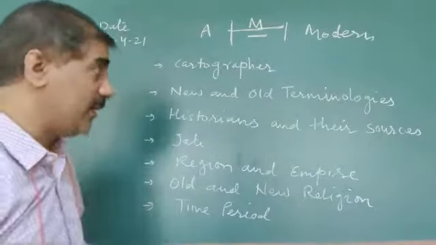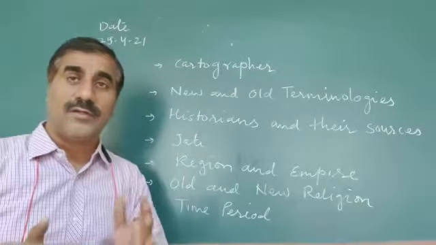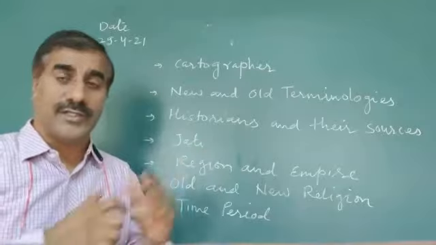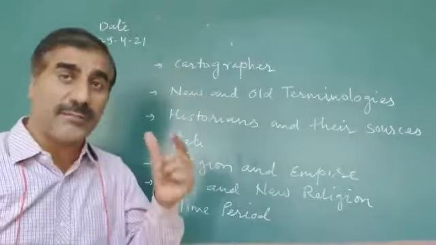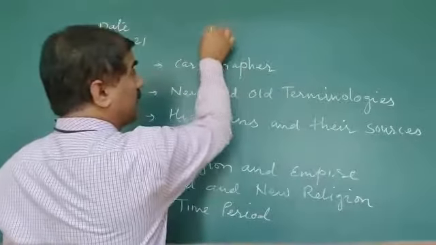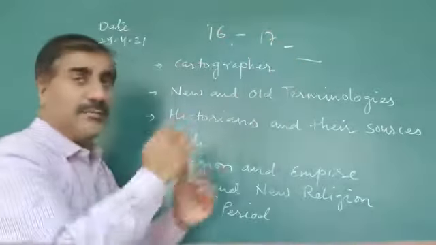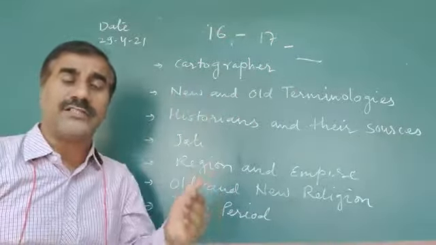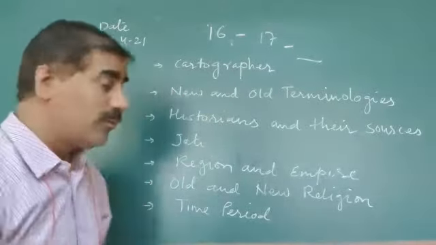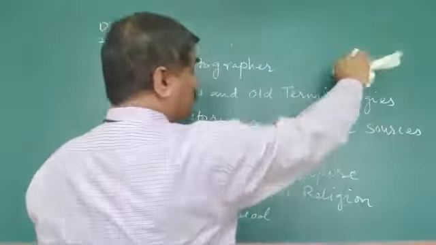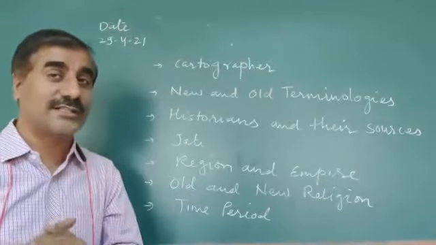So, what is history? History is the past. Whatever incidents were recorded in the past, and the systematic study of those events. Systematic in order, for example, what happened in the 16th century, what happened later in the 17th. That systematic arrangement is known as history. We will also discuss who plays an important role in recording it and what different sources they use.